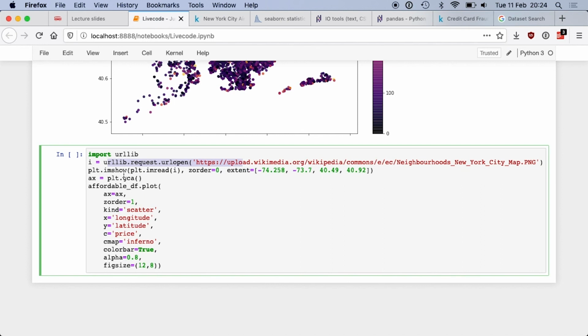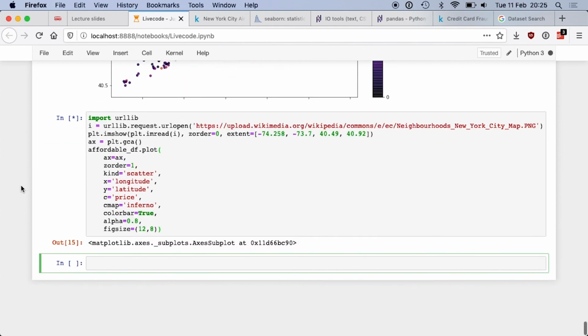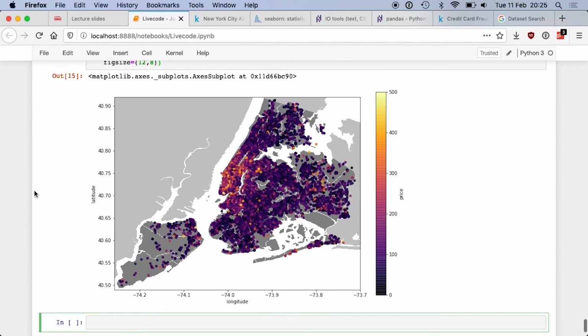We're going to plot this with the given coordinates that we have in our dataset so that it overlays correctly. And then we're going to plot our scatter plot the same way we did before. And if we do it, this is what we get on top of the map. Okay, so it's easier to see the Hudson River and Manhattan and the different neighborhoods.